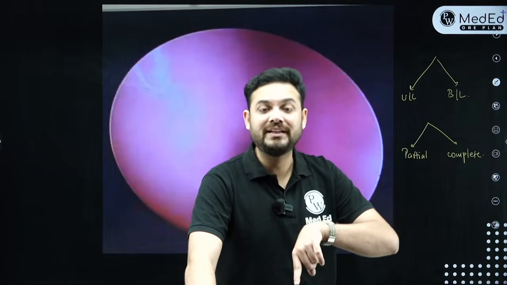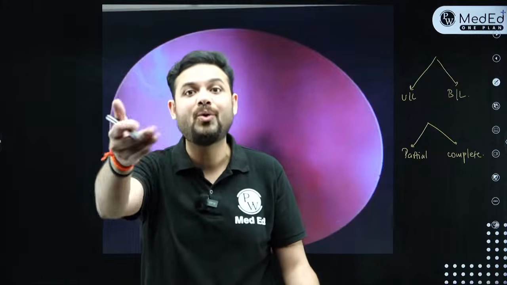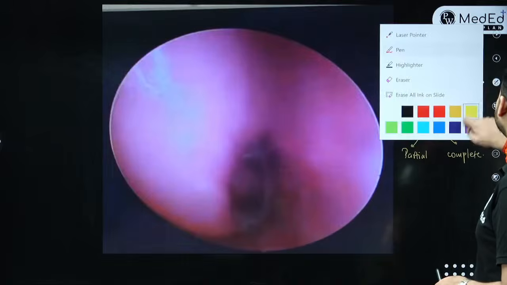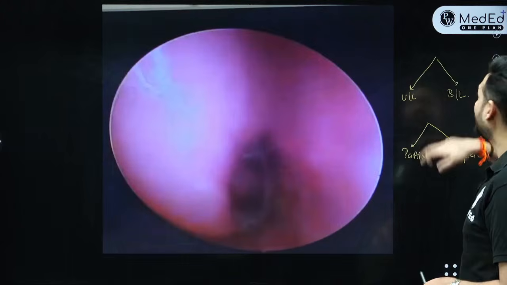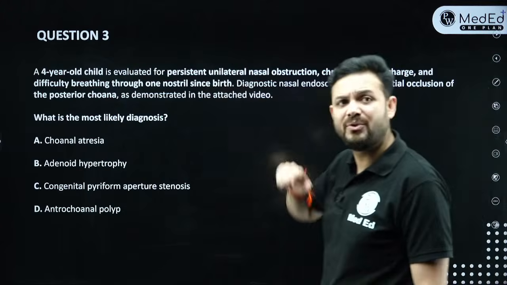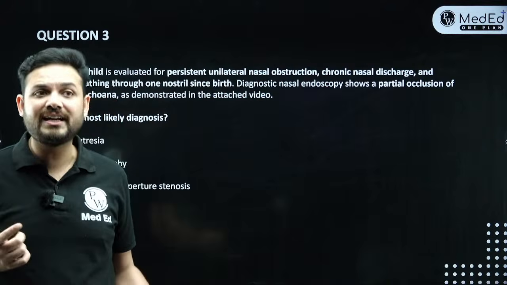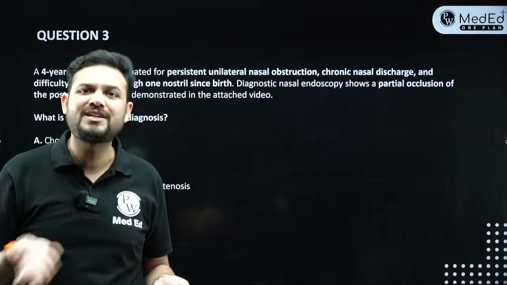So what will they present with? They will present with nasal obstruction when they grow older. That is why, when the child's history was given to you, what was it? That this child was approximately 4 years of age. The child was asymptomatic all this while. But the mother noticed that from one nostril there is always discharge coming out.